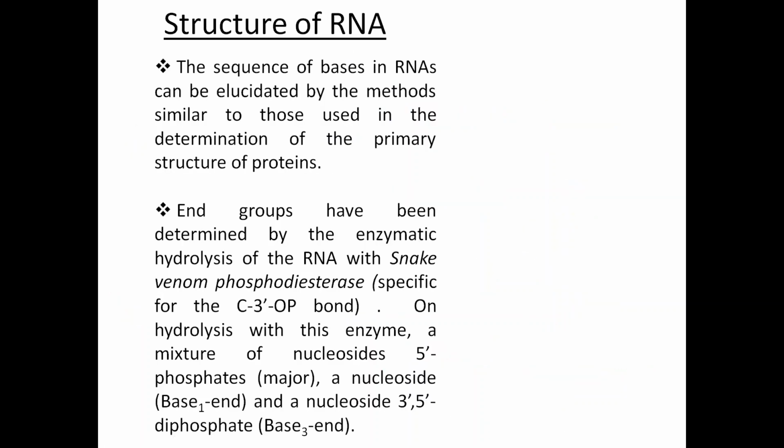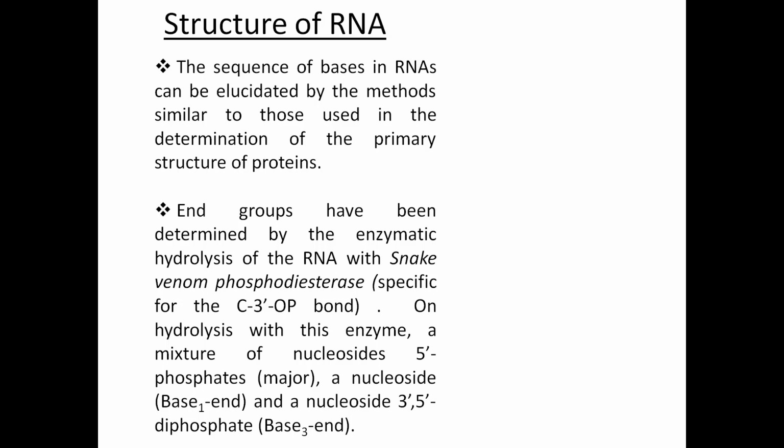Now, the sequence of bases in RNAs can be elucidated by methods similar to those used in the determination of primary structure of proteins. Here we are discussing this. RNA exists in the primary structure, and primary structure means the sequence in which various bases are present, because you know the backbone is alternate phosphate and sugar. So if we know the sequence of the bases, we can write down the structure of RNA.